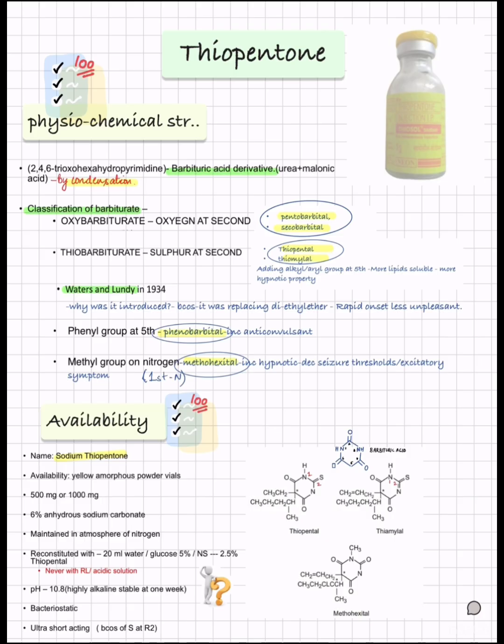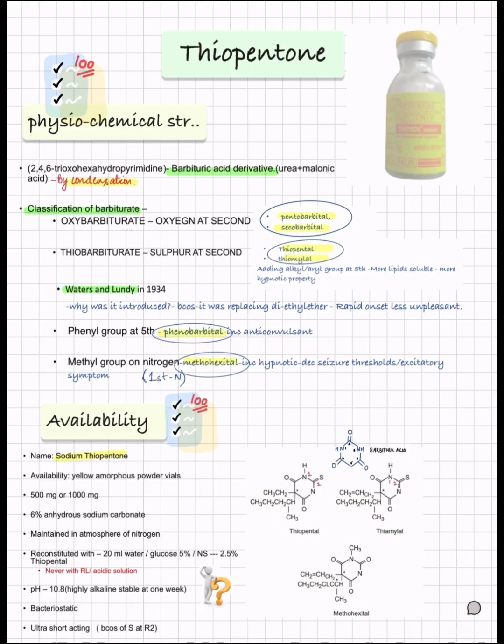And how was thiopentone discovered? It was first discovered by Waters and Lundy. And why was it introduced? Basically, it was replacing diethyl ether and was causing rapid onset, and it was less unpleasant as compared to diethyl ether. And coming to other classifications, we have a phenyl group at the fifth position, which makes them phenobarbital, which increases the